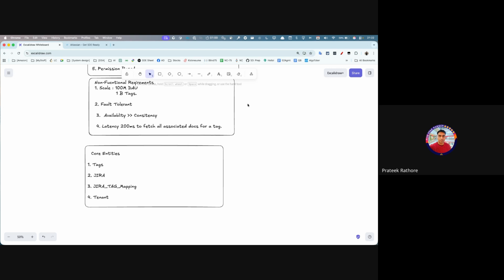That's not efficient. So for top K, I don't think you'll be able to fetch from here. There will have to be some data structure or some system which can help you get top K.